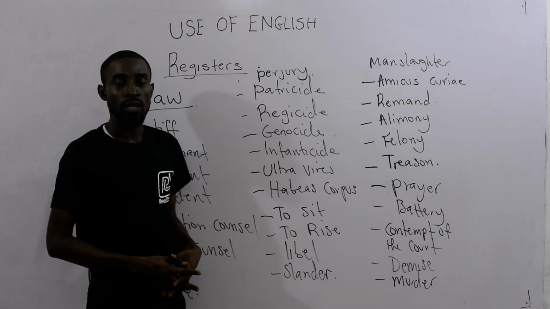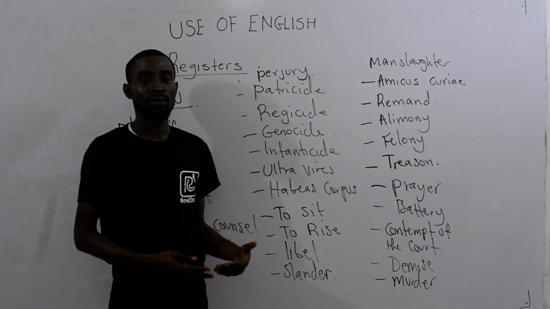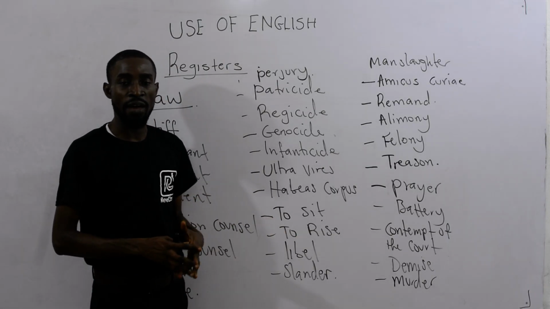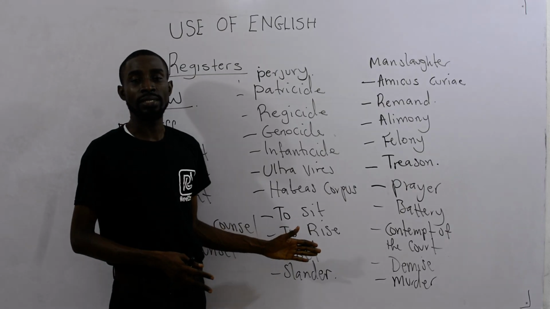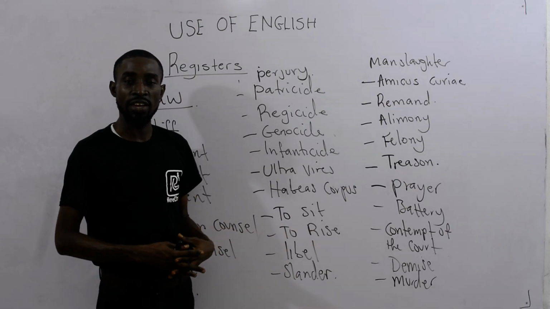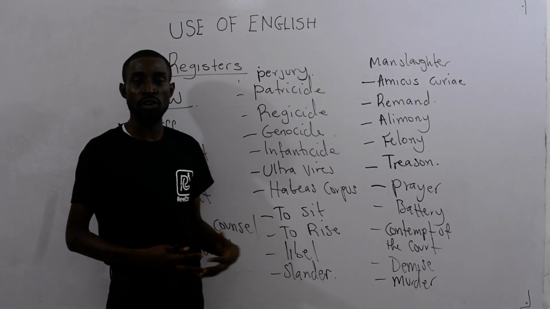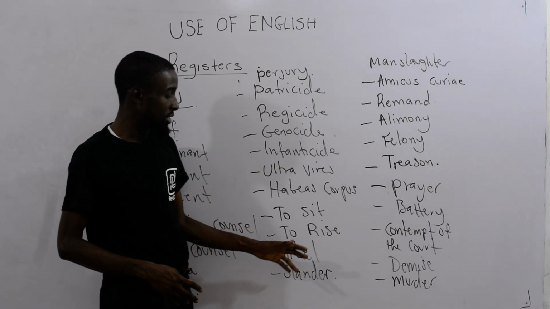When you sit, it is to begin hearing a case. All right? When court sits, it means the court has begun hearing the case. When the court rises, the court closes hearing a case. All right? When court rises, it has closed the hearing of what? A case. Then you talk about libel.